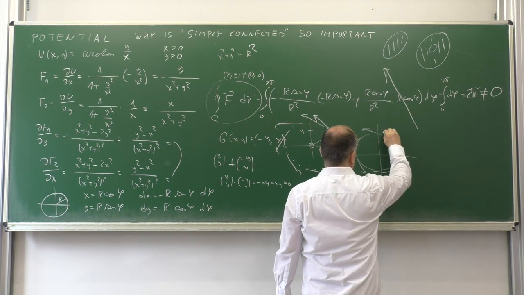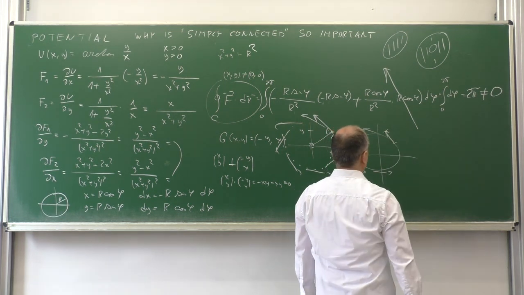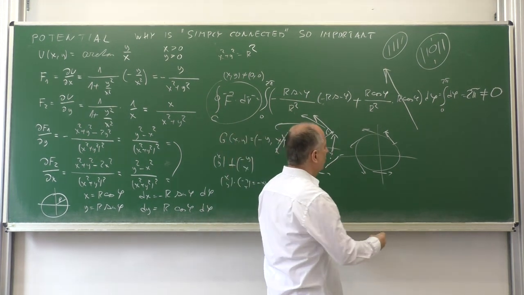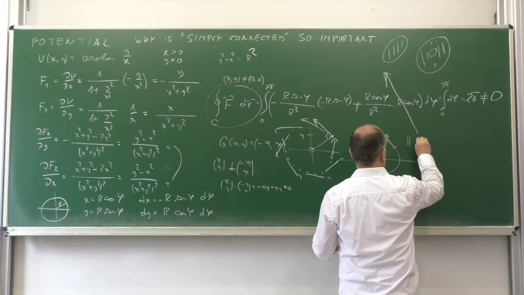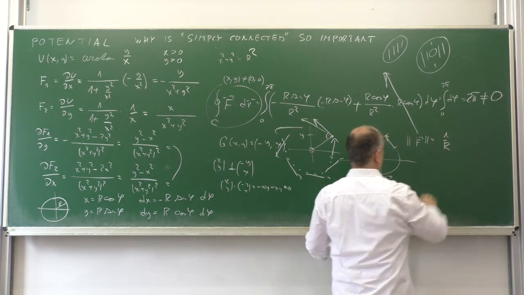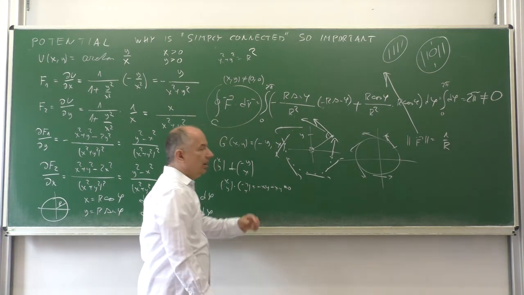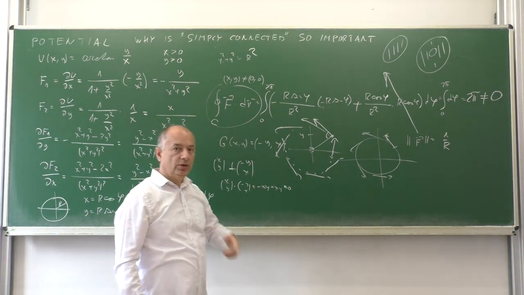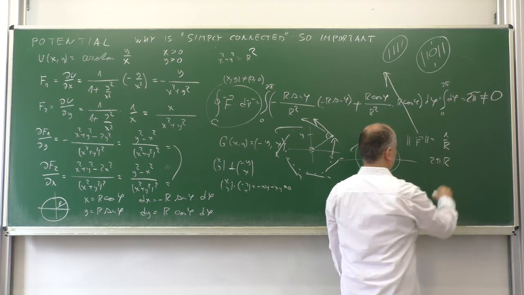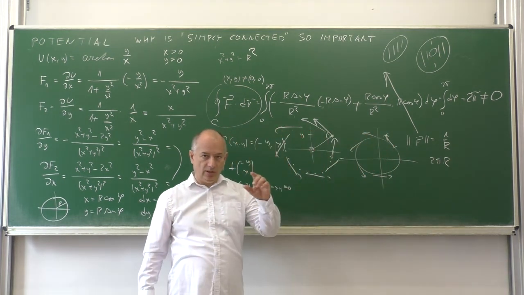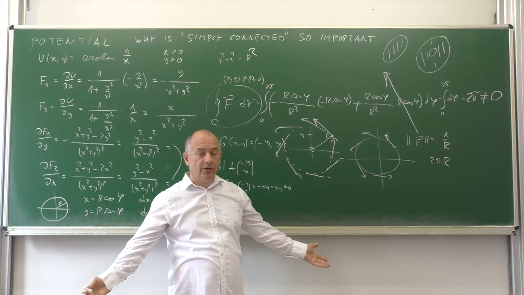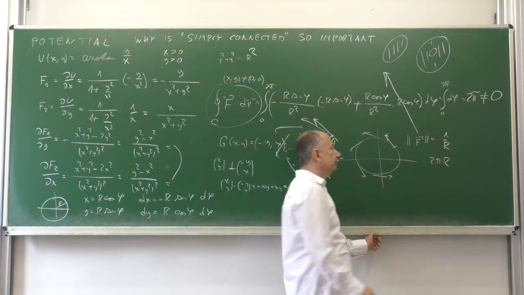And because the modulus of this is constant, we can consider the norm of the vector field, which is 1 over r, times the total length, which is 2 pi r. And if you multiply 1 over r with 2 pi r, the result is 2 pi, right?